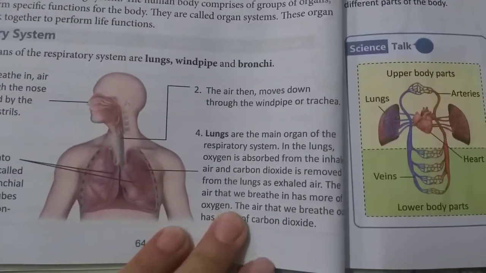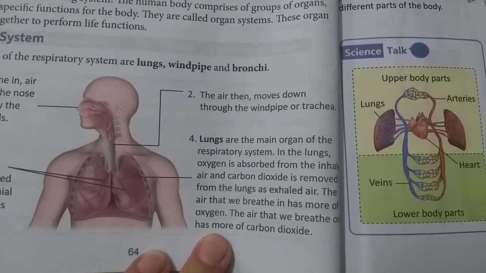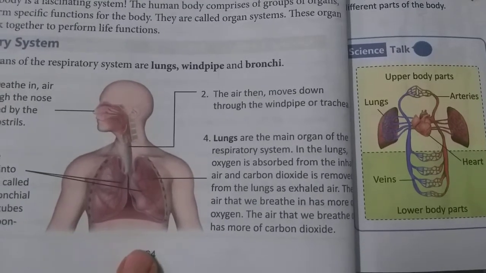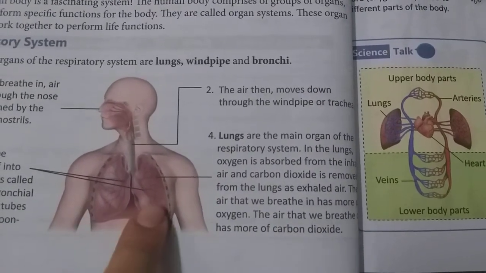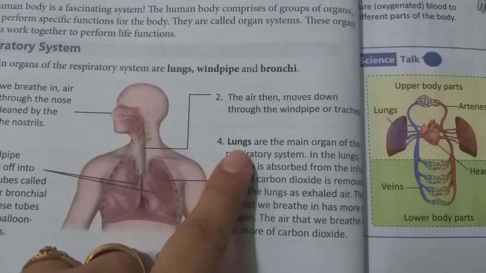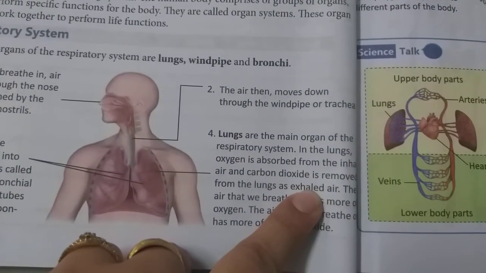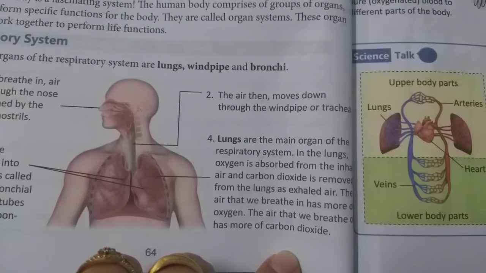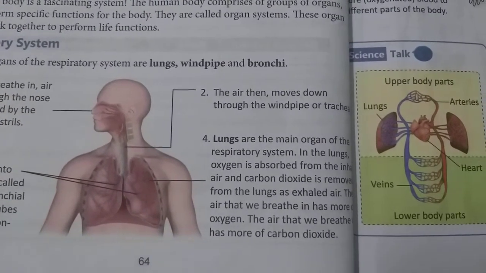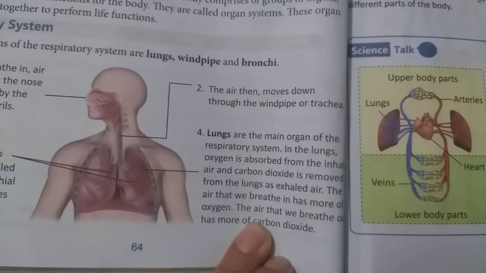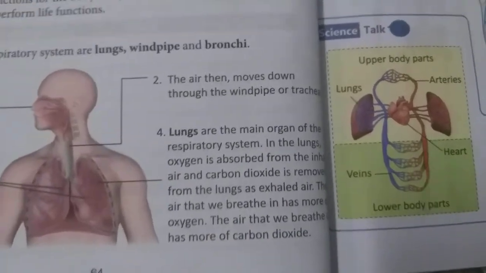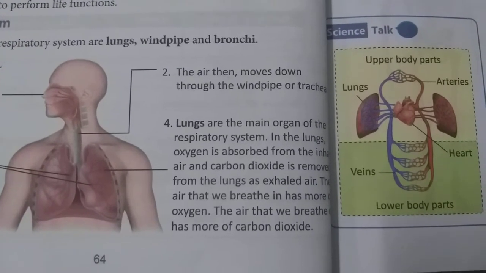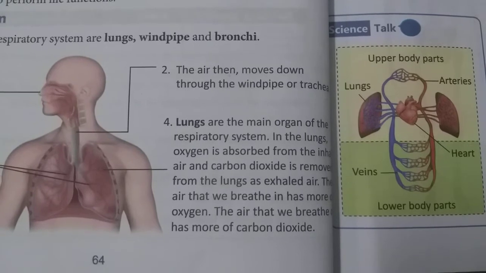Now you are on fourth number, that is lungs. You can see lungs in this picture. Where are lungs present? You can see they are lungs. So lungs are the main organ of the respiratory system. In the lungs, oxygen is absorbed from inhaled air. Inhale means when we take air inside our body, so we call this process inhaling.